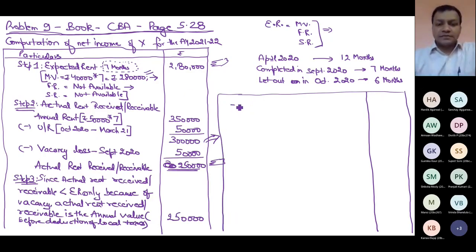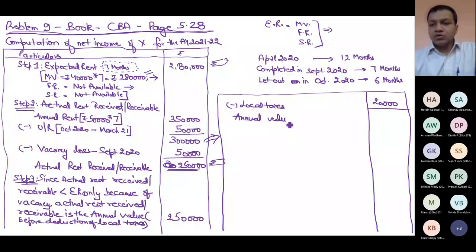Less what? Local taxes. How much local taxes will I deduct, paid by the owner during the previous year? 20,000. This is my annual value, 2,30,000.